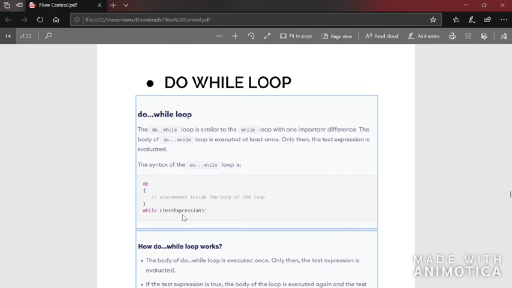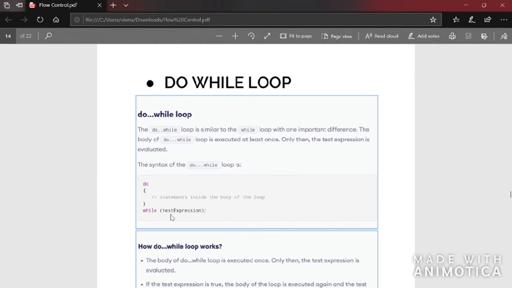So this is the main reason why we have entry controlled loops and exit controlled loops. Entry controlled loops are the for loop and while loop. That is, the condition to check whether the body of the loop should be executed or not is checked in the beginning itself. Whereas in the do while loop, which is an exit controlled loop, the body of the loop is executed one time, and after executing it one time, the condition is checked. Then if the condition is true, again the body is executed, it will come to the test expression. Until the test expression becomes false, this will keep on happening.